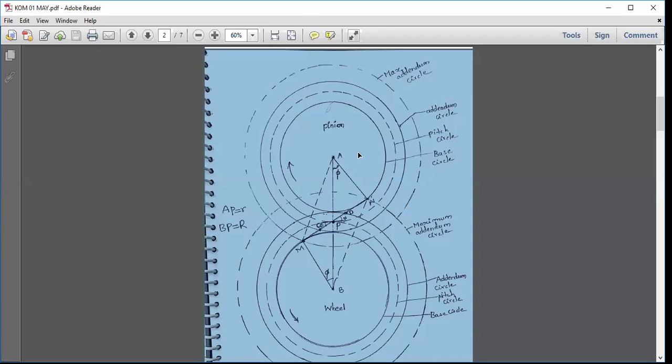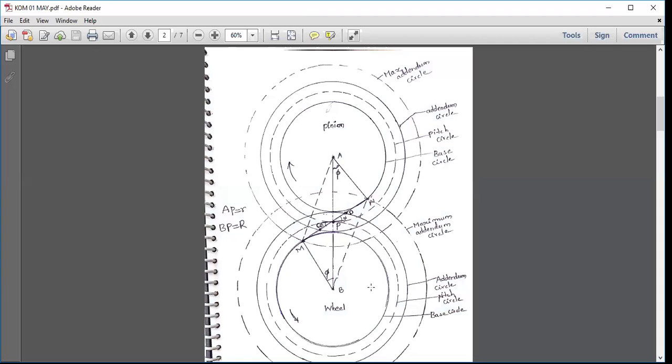So why is it happening? If the addendum circle radius of the pinion is increased more than AM, the tip of the teeth will go inside the base circle. If the tip of the teeth is going inside the base circle, then it is not an involute profile. It is going to cut the portion of the teeth of the pinion, and some portion of the teeth of the pinion is going to be damaged or removed. So such is the concept of interference. I hope you understood this.